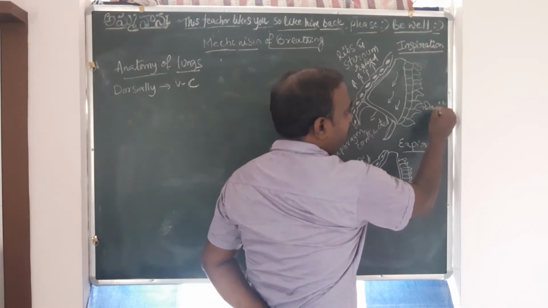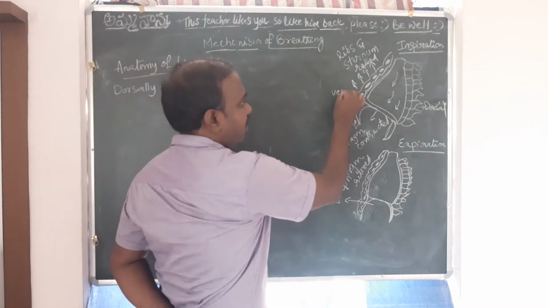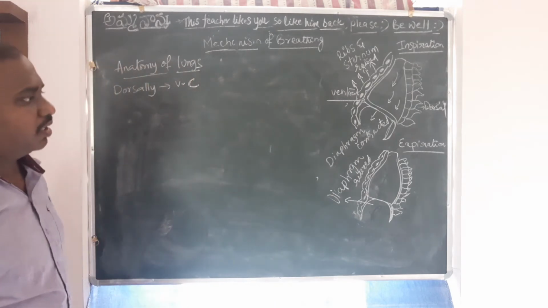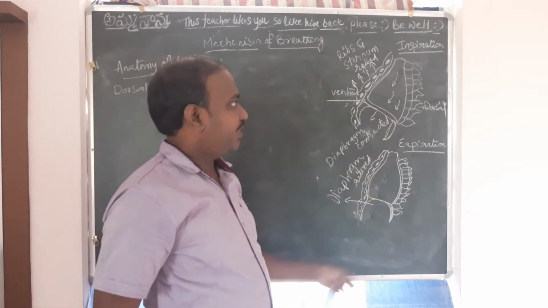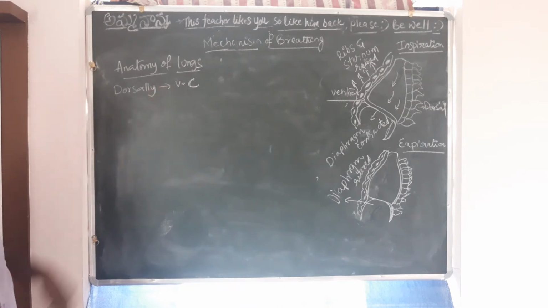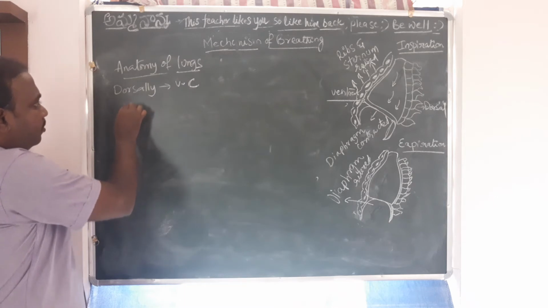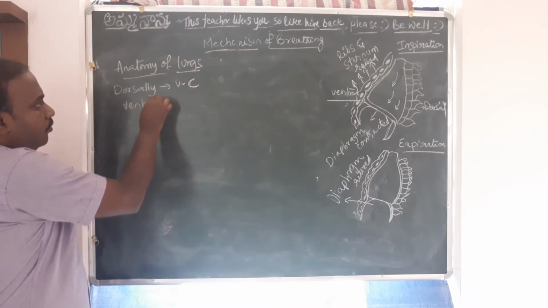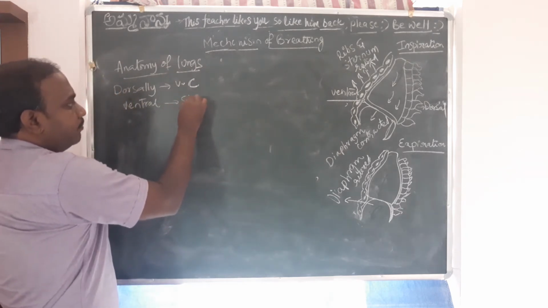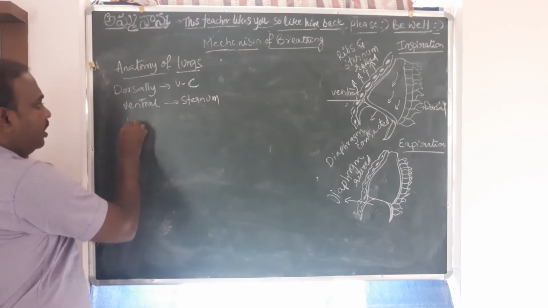This is the dorsal side, and this is the ventral side. Ventrally, you can see, we have the sternum.